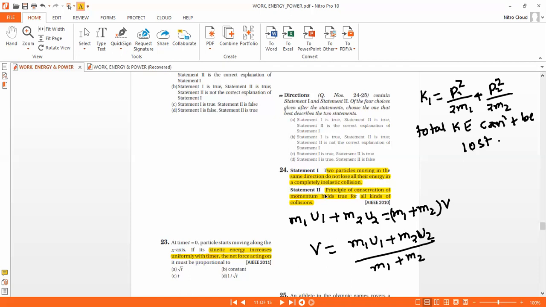Statement 1 is true. Statement 2 is also true. But statement 2 is not the correct explanation.